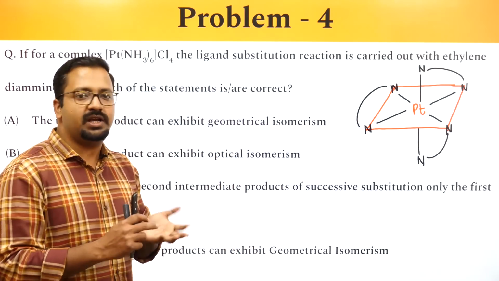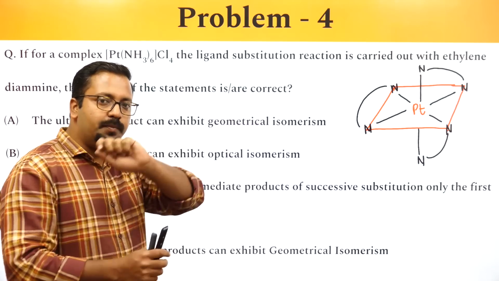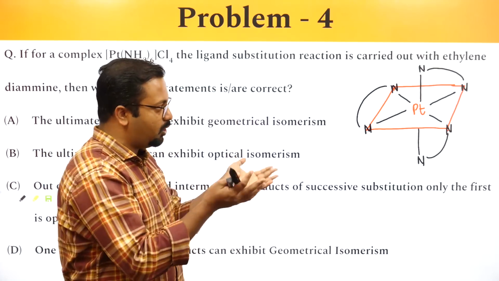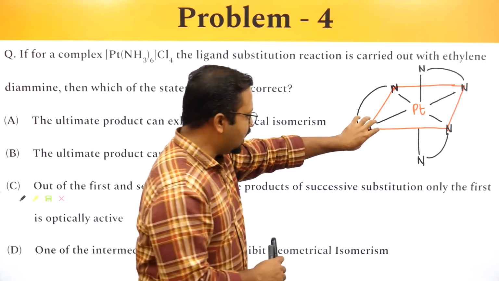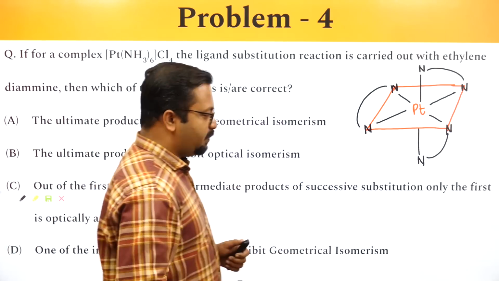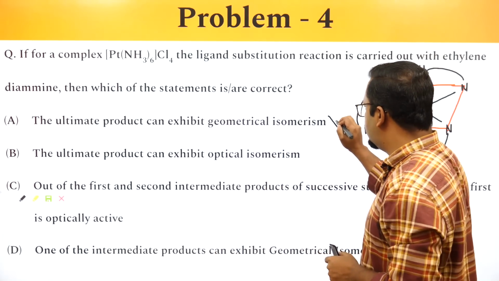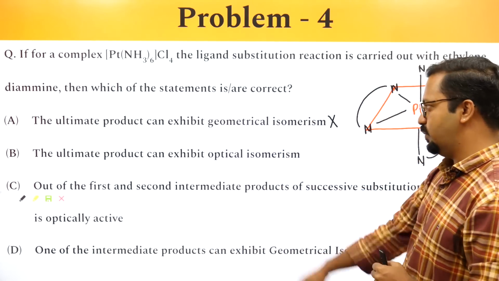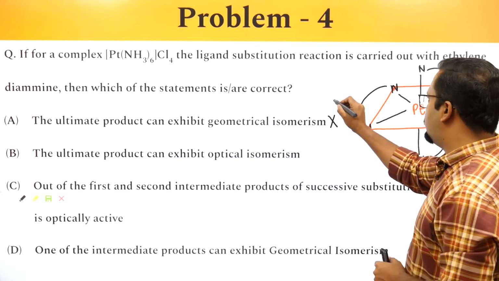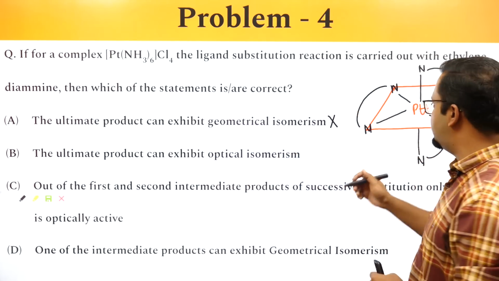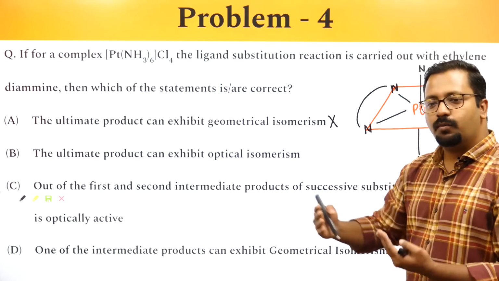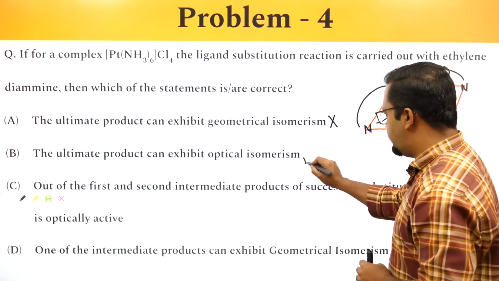Geometrical isomerism takes place due to restricted rotation. So when you replace an atom and place it in a different position, you should obtain a different appearance of the molecule. If you pick it up from here and put it over here, nothing will change. So the statement that it will exhibit geometrical isomerism is not correct. It will, however, exhibit optical isomerism. The ultimate product can exhibit optical isomerism, which is correct, because if I try to identify a plane of symmetry, it does not have one. I cannot have a plane which can bisect the molecule into two equal halves. So this statement is correct.